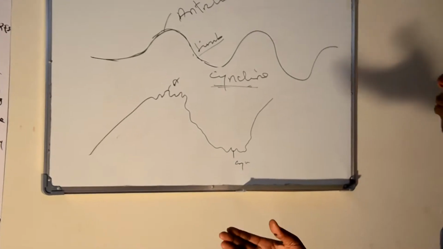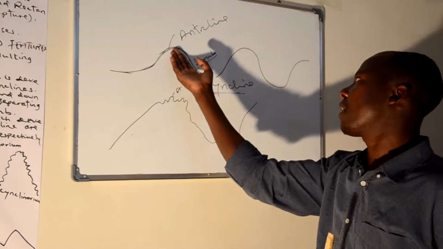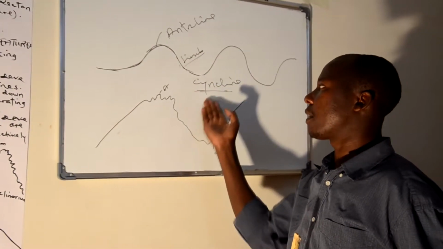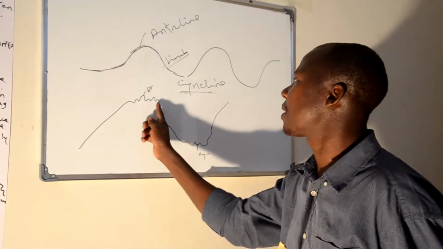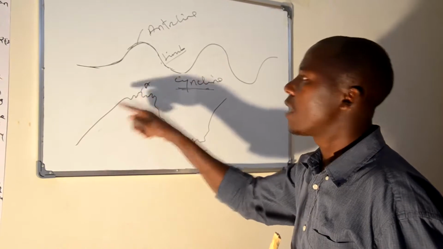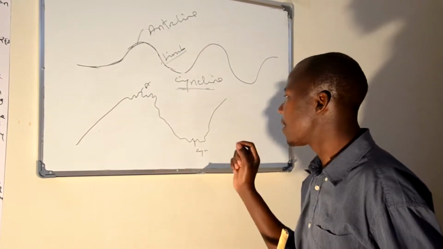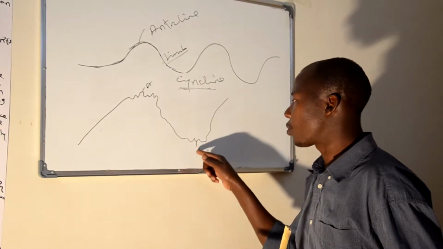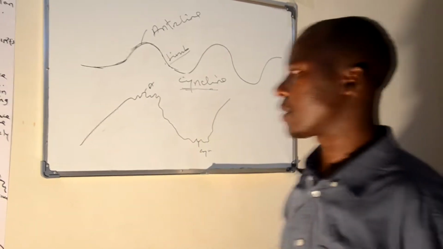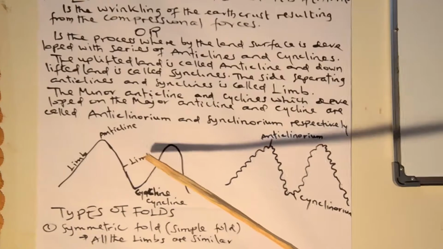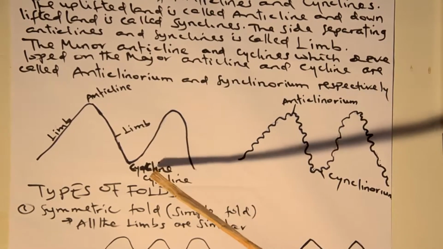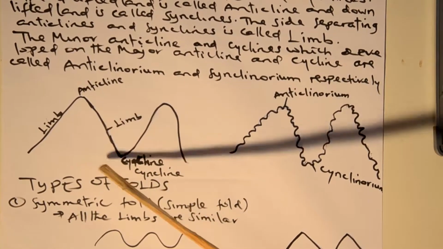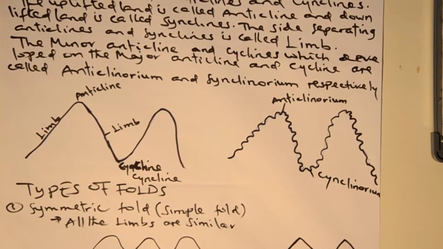Therefore, you have to differentiate these two things, anticline and syncline. This is the uplifted area and this is the downlifted area. The smallest features which take place on the anticline are called anticromias, and the smallest features which take place on the syncline are called syncromias. Dear students, these are some of the terminology which can be located: the anticline, the ellipse, the syncline. The area separated between the syncline and the anticline is called the rim, which can be found on the landmass.